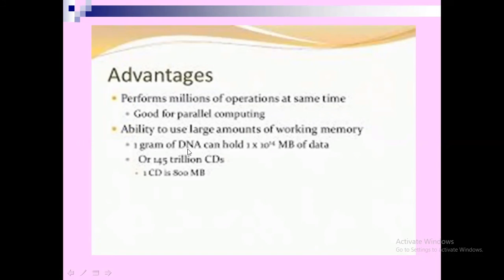For example, if you take 1 gram of DNA, it can hold 1 into 10 to the power of 14 MB of data, or 1.45 trillion CDs. A trillion is a billion of billions into 1,000 times. So trillions of CDs of data, that is 1.5 trillion, can be stored by 1 gram of DNA.